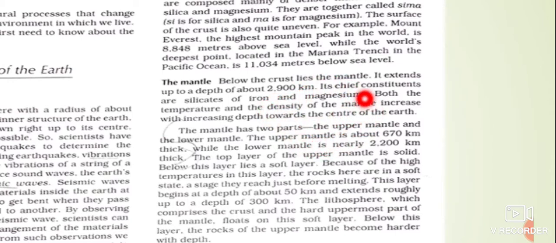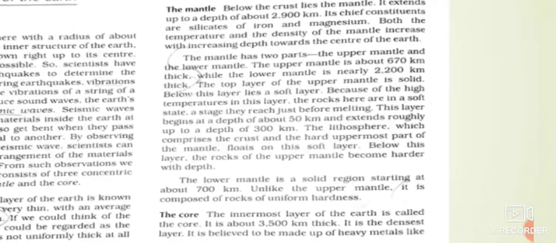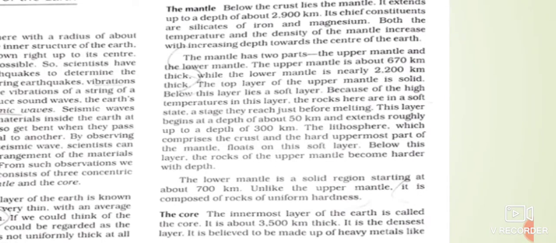The mantle is made up of rocks which are denser and heavier than those forming our crust. Now the mantle is made up of two parts, the upper mantle and the lower mantle, depending upon the temperature and the pressure conditions. Temperature and pressure cause the rocks to be solid or semi-solid.